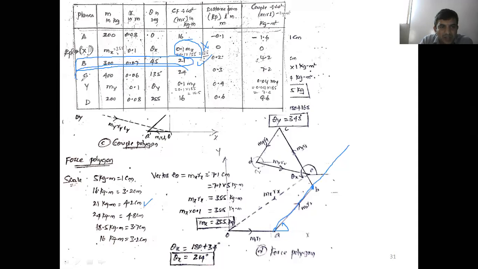Next, what is the next one? The third mass, mass C. What is the magnitude here? 24 kg meter. The orientation is 135 degree. Now convert into scale. 24 kg meter is equal to 24 divided by 5. You will get 4.8 centimeter. Now what is the orientation here? 135 degree. From the point